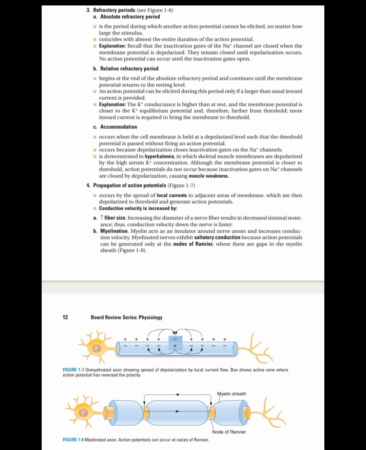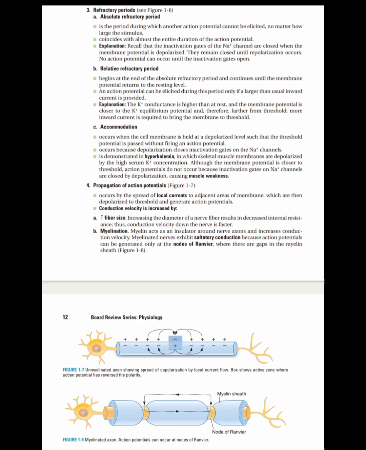So we can say that the absolute refractory period is due to inactivated sodium channels, and during this period another action potential cannot be generated no matter how large the stimulus is. And then we have the relative refractory period, which begins at the end of the absolute refractory period and continues until the membrane potential returns to the resting level. So an action potential can be elicited during this period only if a larger than usual inward current is given.